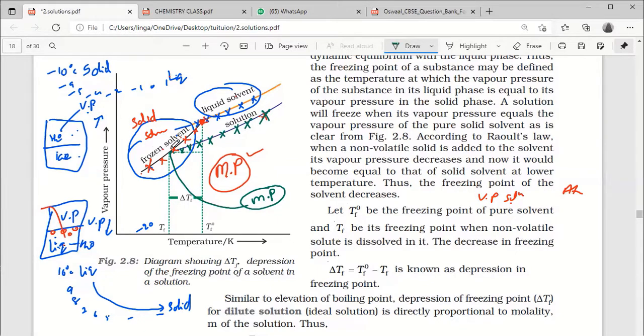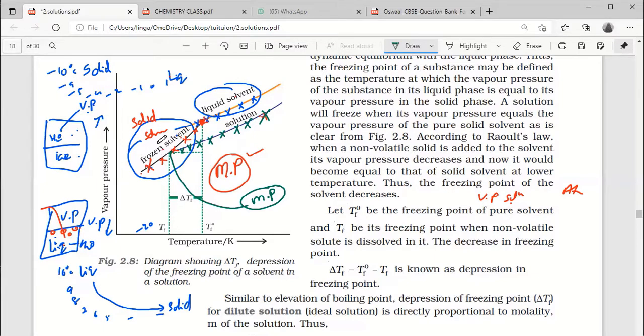Okay. So freezing the solution means what? Nothing but water only freezing. The solvent only freezing. That's why this line is only one. So this line only changing. The vapor pressure is changing. Liquid vapor pressure is changing. The solid vapor pressure is not changing.